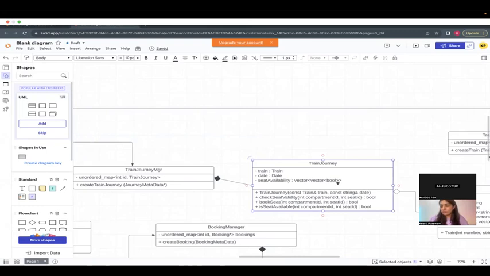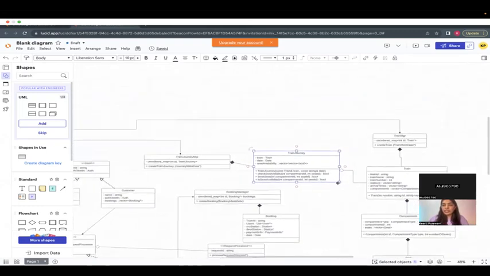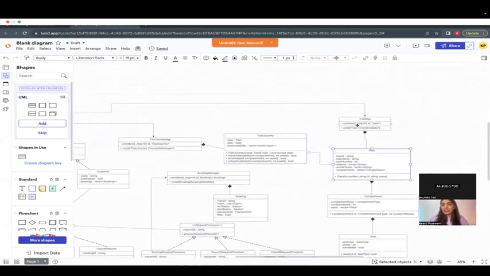Sorry, can you please repeat? Train journey has train. Train manager has a map of trains. Train journey manager has a map of train journeys. Basically, there are two maps, and then train journey has train, what we discussed about.